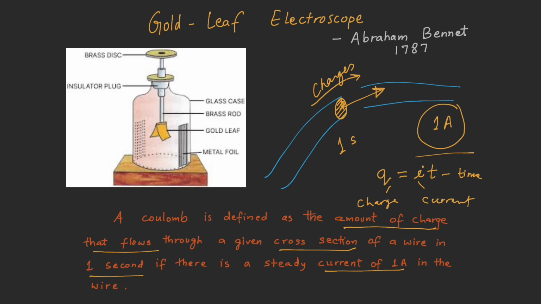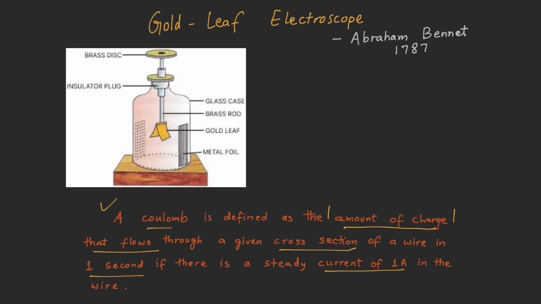Well, I don't expect that you go through this result right now. We will wait till we reach the third chapter, that is current electricity. So we have to wait for that. For now, just to define Coulomb, we need to take the help of current. That's why I have mentioned current here. Otherwise, we really don't need that here. So just go through the definition. That is more than enough for now.